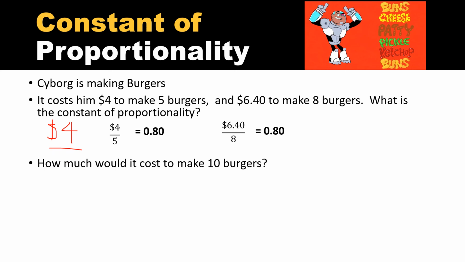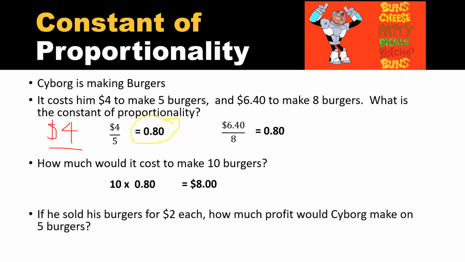Now, the next question is, how much would it cost to make 10 burgers? So since I already figured out that my constant of proportionality was 80 cents, to solve this, all I need to do is multiply 10 times 80 cents. And if you do that, you would see that it costed $8 to make 10 burgers.